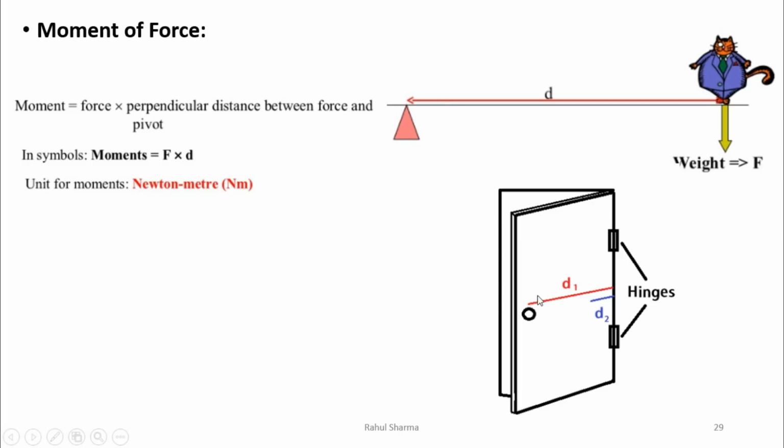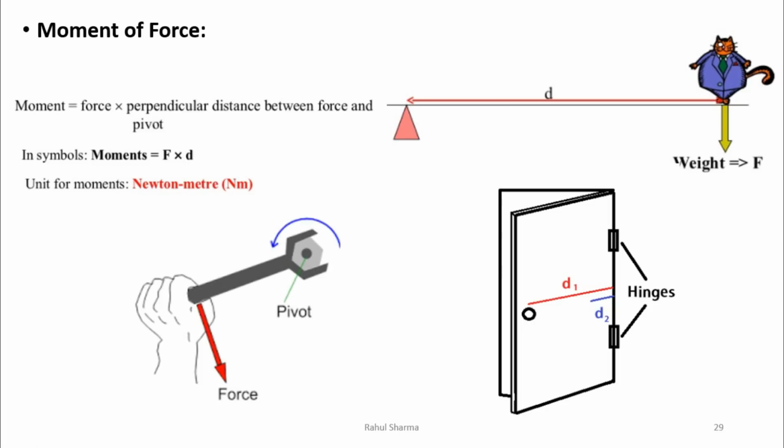If we have to close or open a door, it is hinged at these points. If we apply the force at distance d1 or at distance d2, there will be a variation in force. At distance d2 more force is required. Why? There is a particular value required to close or open this door. When we apply the force, it gets multiplied by the distance, so it becomes the turning tendency, that is moment. So if we apply the force at the handle, we have more distance, so less force is required. If we apply the force at the middle, there is less distance, so more force is required.